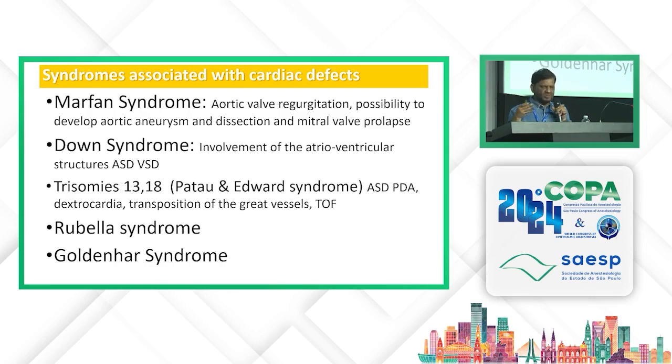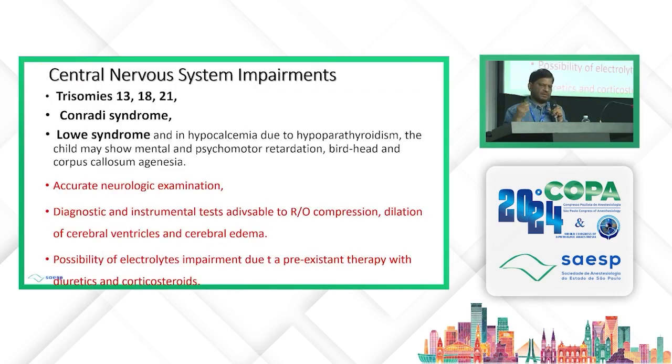Down syndrome is one of the commonest syndromes coming for surgery, and they can have ASDs and VSDs. Then trisomy 13 and 18, these are very rare. Rubella is another common syndrome coming for surgery here, which is associated with the triad of PDA, VSD, cataract, and deafness, sensorineural deafness, right?